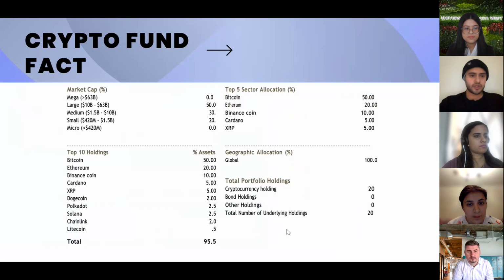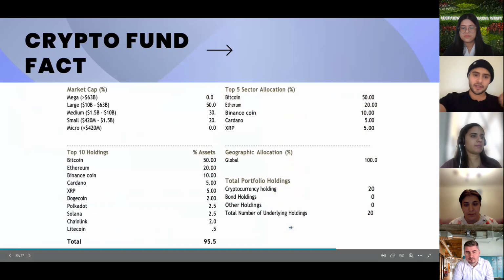Okay, so if you check the market cap, you can see there is no mega cap like in stocks. We just have large and medium, and some small investments in the cap. For the top 5 sector allocation, we have Bitcoin, Ethereum, Binance Coin, Cardano, and XRP.